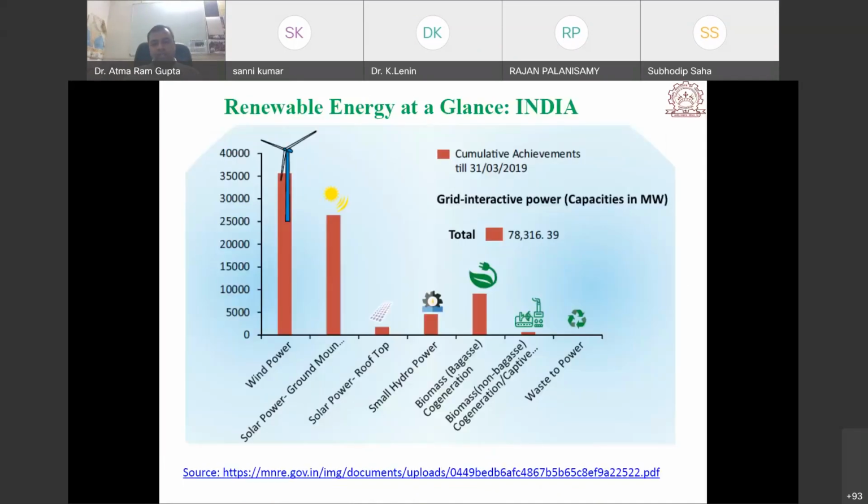Okay, so next for our discussion, we will concentrate on renewable energy generation. The highest generation in India among all renewable energy sources is from wind power, and after that solar power, that is ground mounted, and then all the other renewable energy sources. As on 31st March 2019, there is 78 gigawatt power production in total from renewable energy sources.